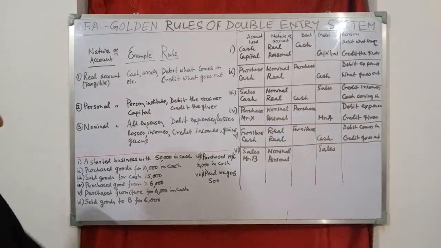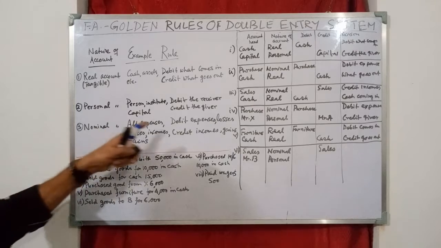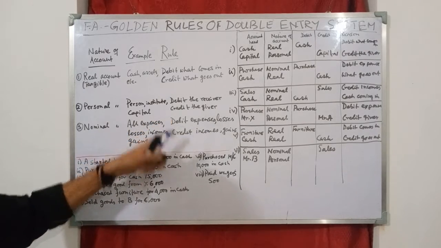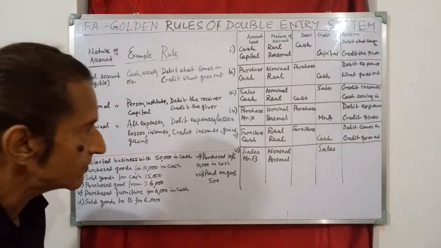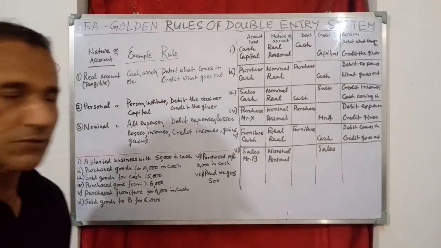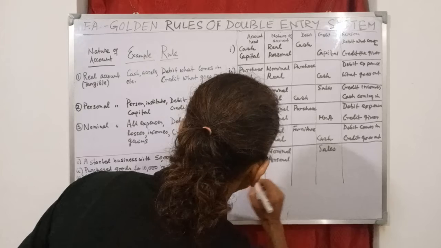And what is the rule for personal account? Debit the receiver, credit the giver. In this case, Mr. B is receiver because goods are sold to Mr. B. So Mr. B is receiver of the goods. So Mr. B will be debited.